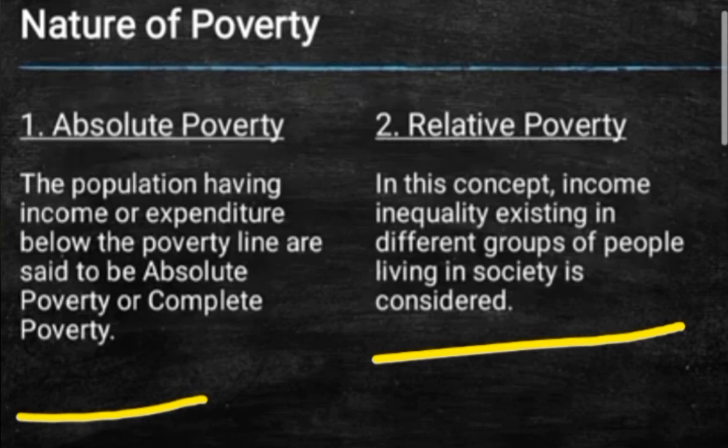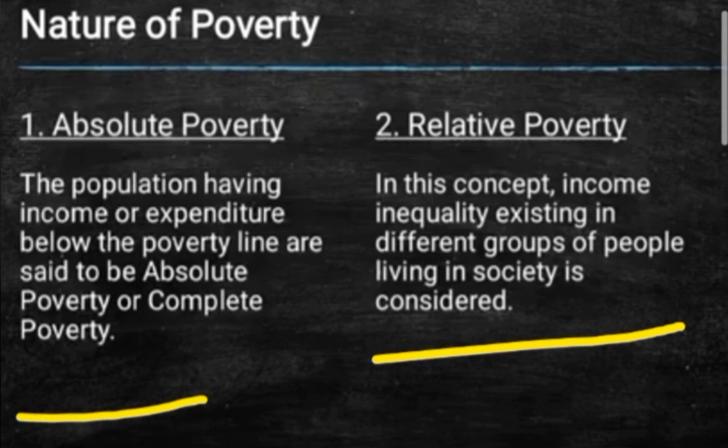Suppose I take the example of families: my family and two neighborhood families. My family is earning 2 lakh rupees, the second neighborhood family is earning 4 lakh rupees, and the third is earning 6 lakh rupees. So I can say that my family is earning less compared to the second family, and the second family is earning less compared to the third family.